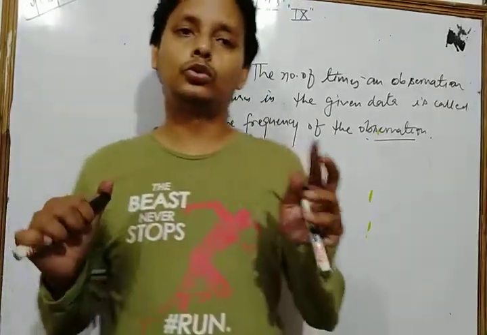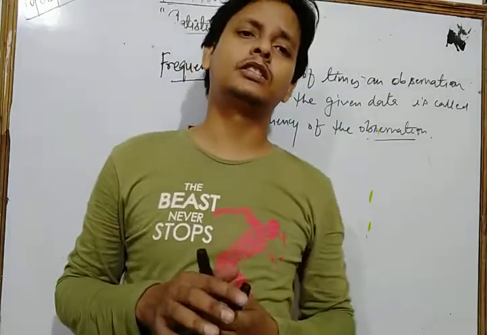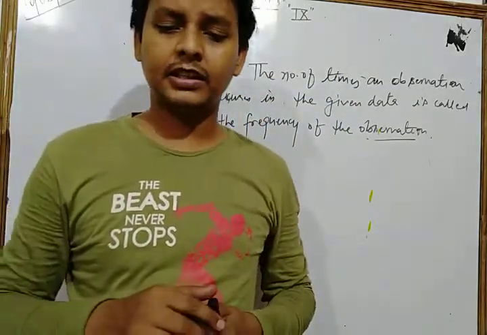Okay, so the number of times an observation occurs in any data is called the frequency of the given data.